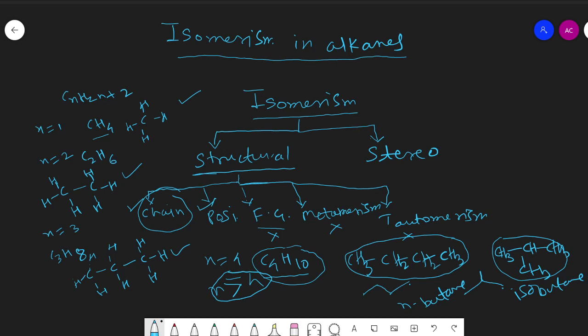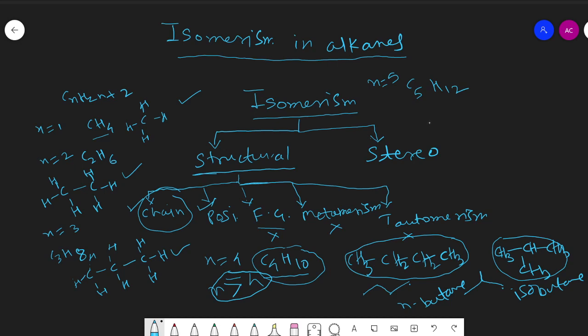Here methane, ethane, propane do not exhibit isomerism. So this C4H10 has two isomers. Then what about the next member, that is n equal to 5? The formula will be C5H12. So 5 carbon atoms are there.